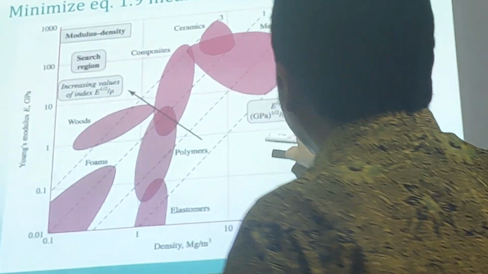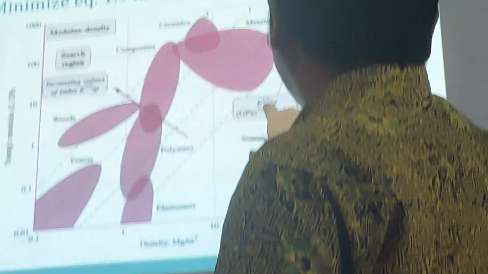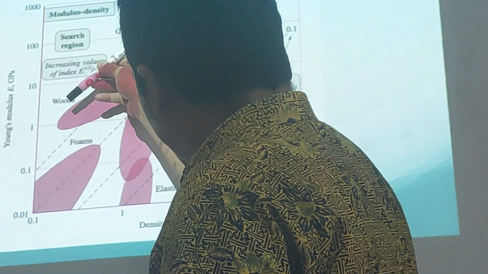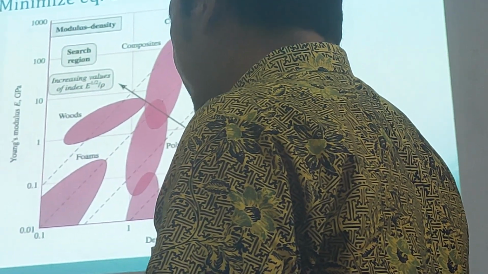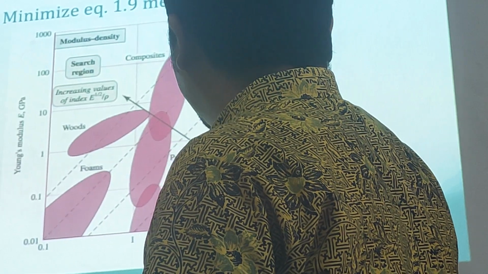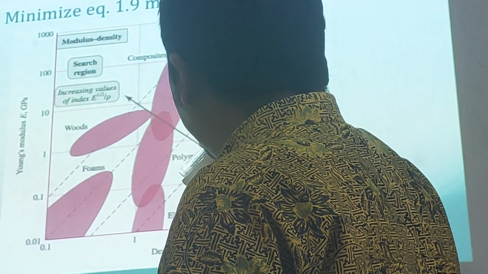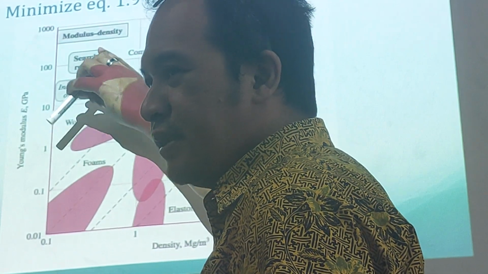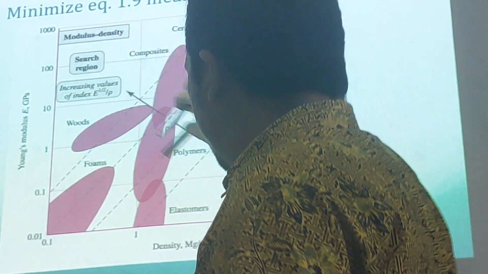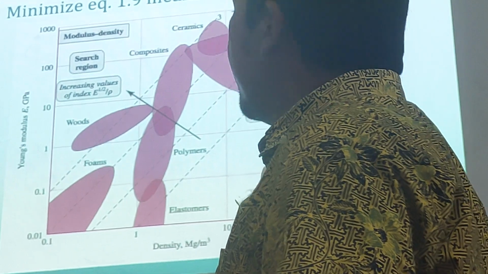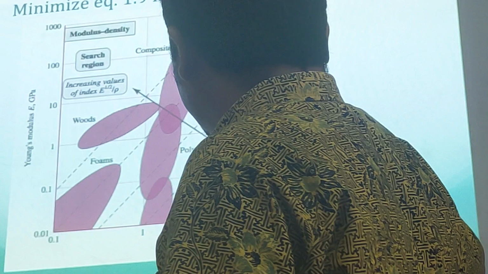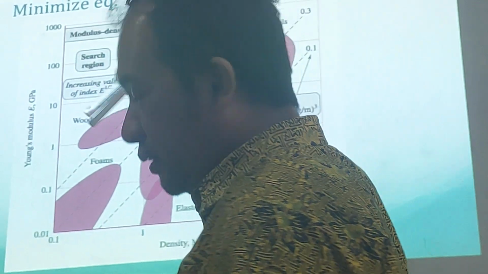Where is the half? Choose the line with half, and then you can bring it to the left or to the right. How can we choose? If you want to minimize, bring it to the left. If you want to maximize, from this one to the right. The equation is minimize, so we start from right into the left